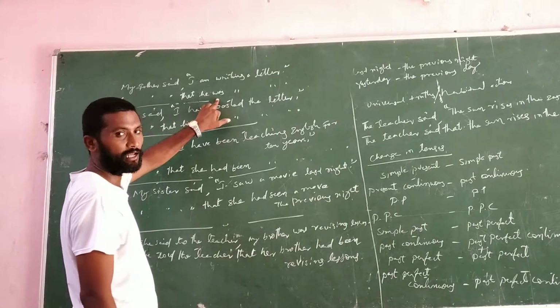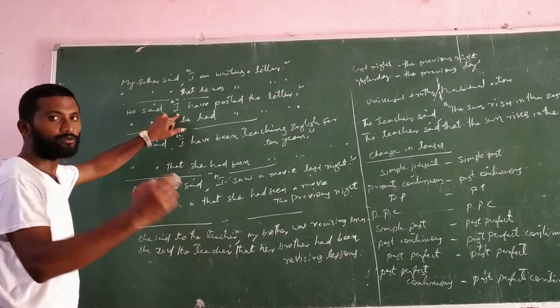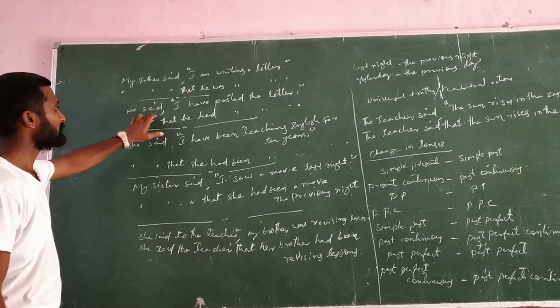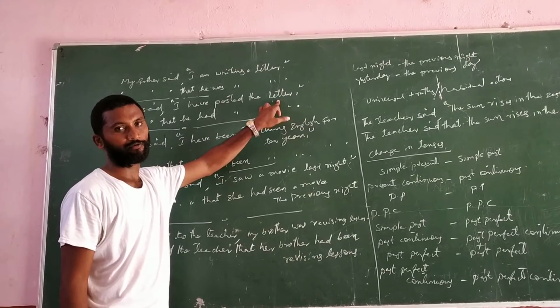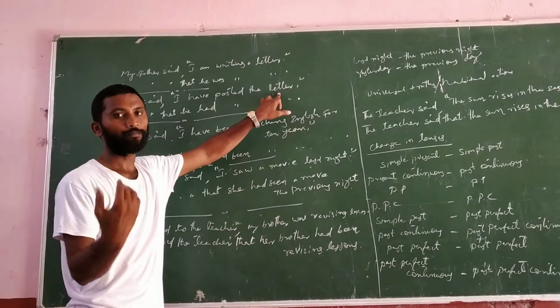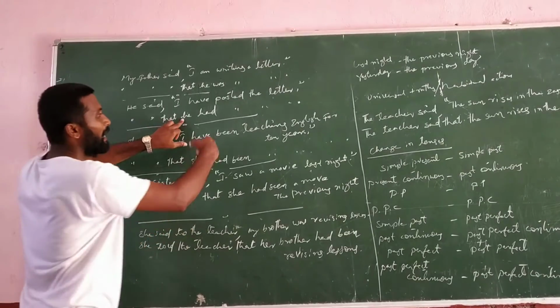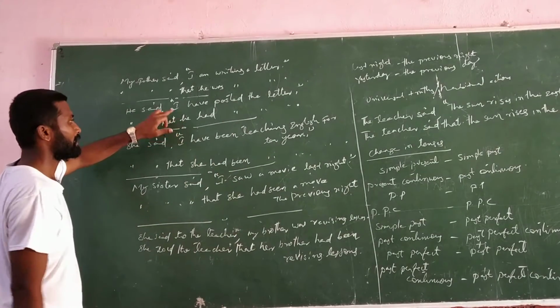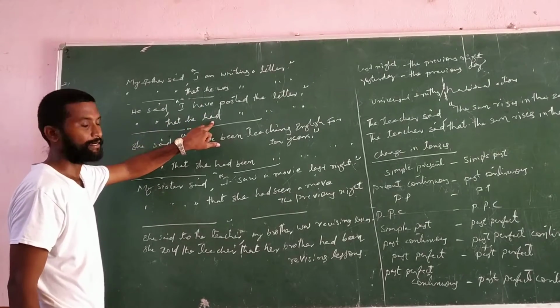Next one is present perfect to past perfect. He said, "I have posted the letter." Present perfect tense, we have to change into past perfect tense. He said that he had posted the letter. Here also I became he, have became had.